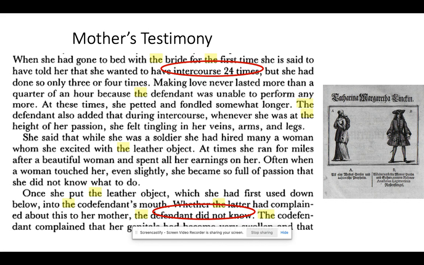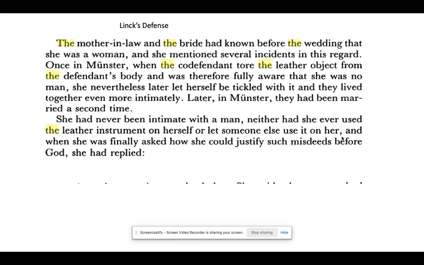The defendant did not know whether the latter had complained about this to her mother. The defendant did not know. So these are the questions that are being raised here. Let's take a look at Linck's defense here.